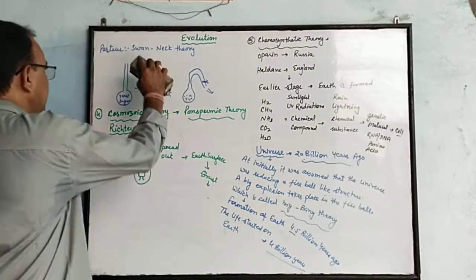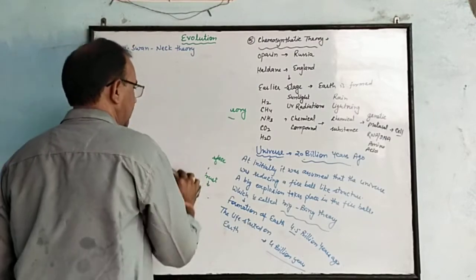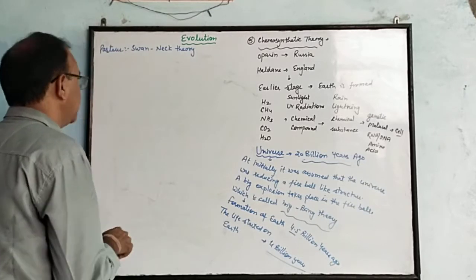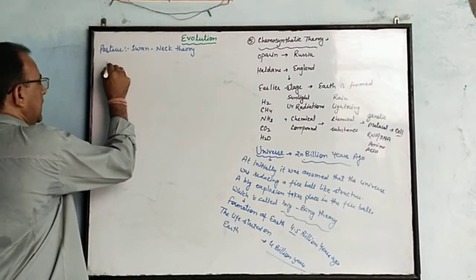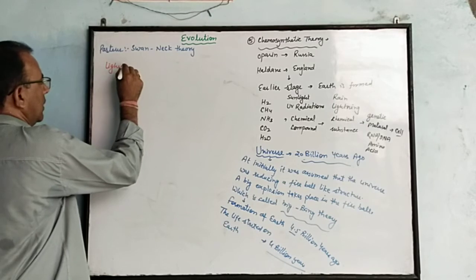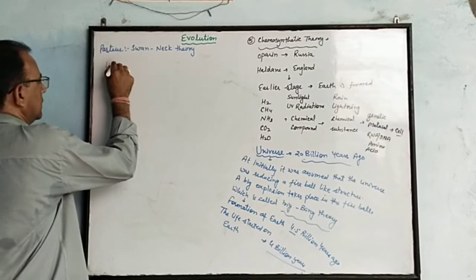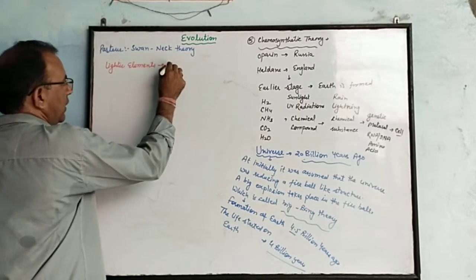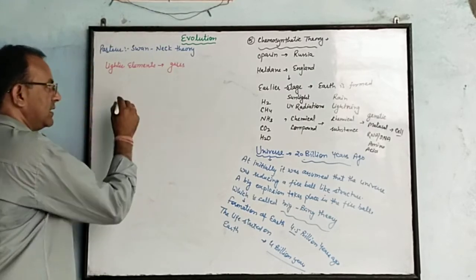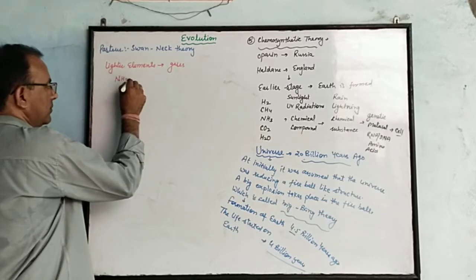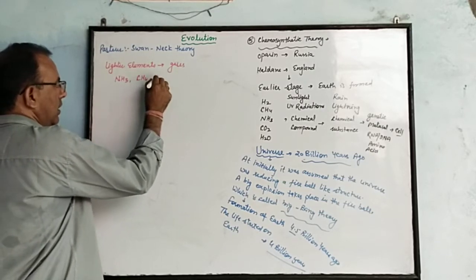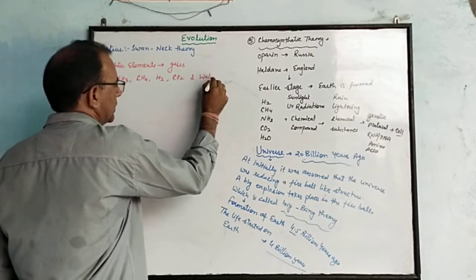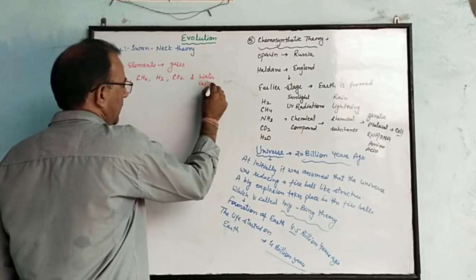The substances present at the earlier stage were the lighter elements, which are found in gases, and these gases are ammonia, methane, hydrogen, CO2 and water vapors.